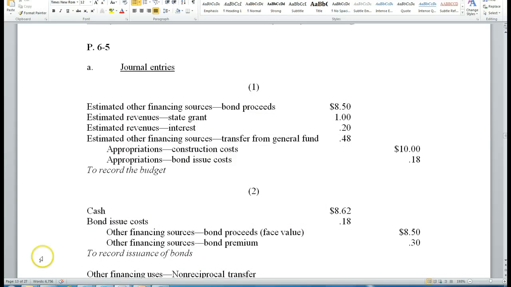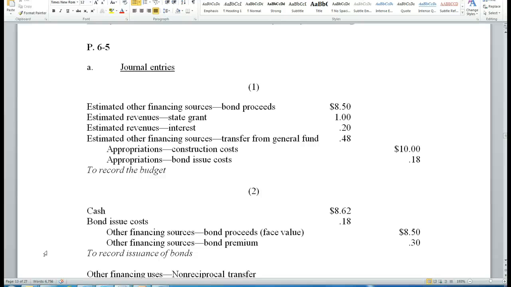So let's just take a look at how we would report that budgeted journal entry. We would start with a debit of estimated other financing sources, bond proceeds, of $8.5 million, because that's what we're anticipating for the bond. The estimated revenues for the state grant coming in was at $1 million. We anticipate our interest earnings to be $0.2 million. And then remember, it said the difference is going to need to come from the general fund. So we'll show the $0.48 million coming from the general fund.